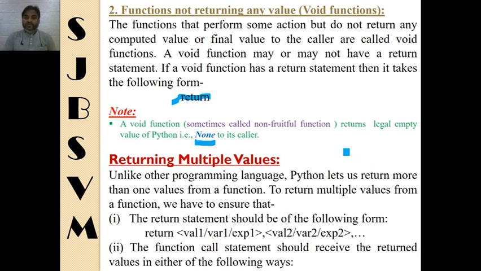So it should be a tuple because tuples are values separated with commas. Either the variable receiving the multiple values is a tuple, or we can assign those different values to the same number of variables.